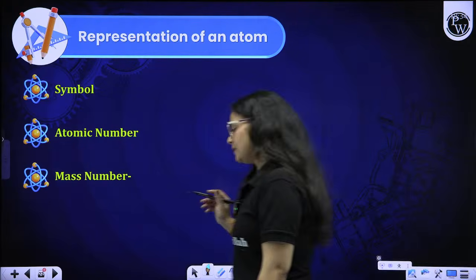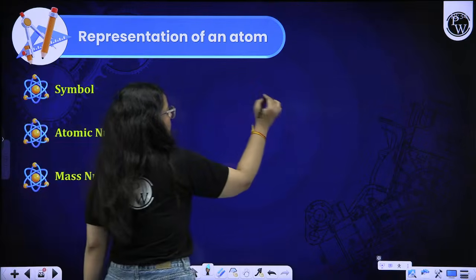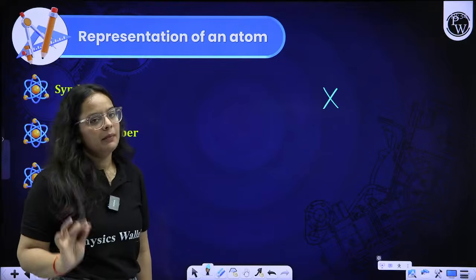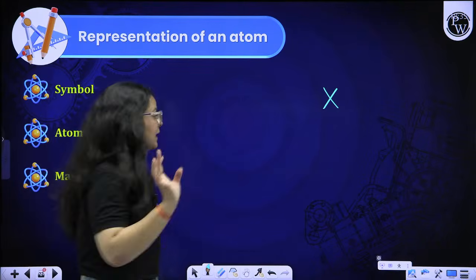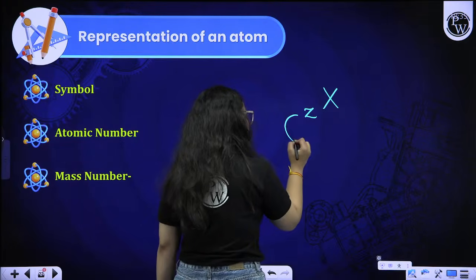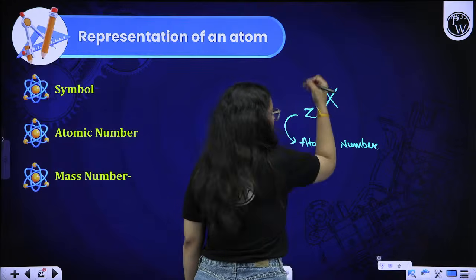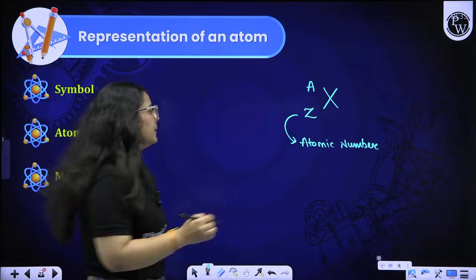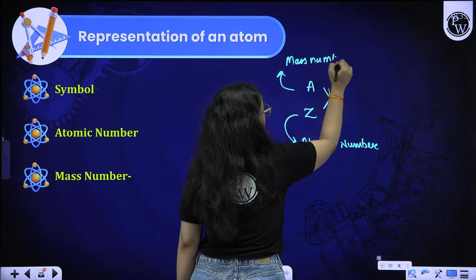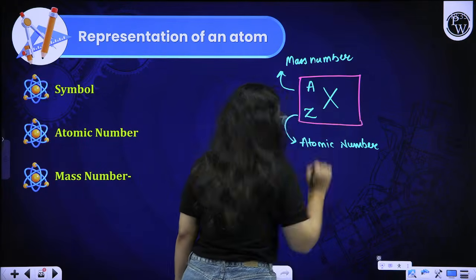Now the atom is discussed with the subatomic particles. Now we will discuss the representation of any atom. For, say, element X, I'm writing the symbol of the element as X. Then at the base portion comes Z. What is Z? Z is the atomic number. Over it we have the mass number. Beta, this is mass number, not atomic mass. So these are the different things that we represent for an element.